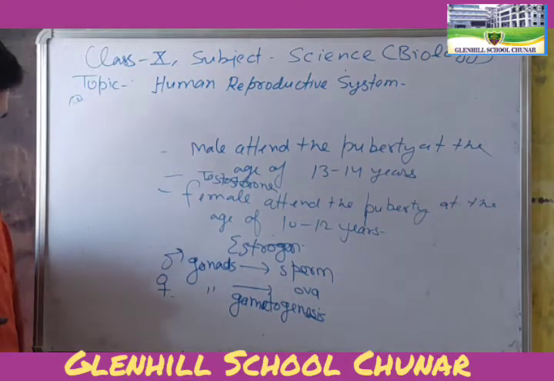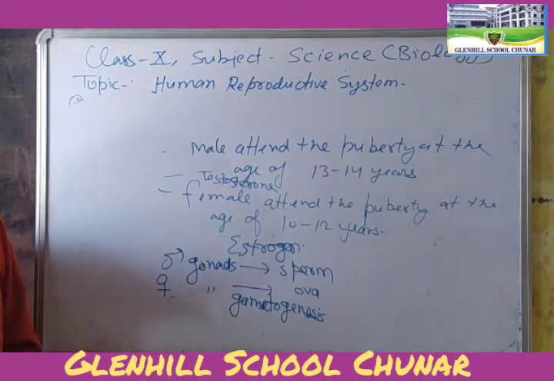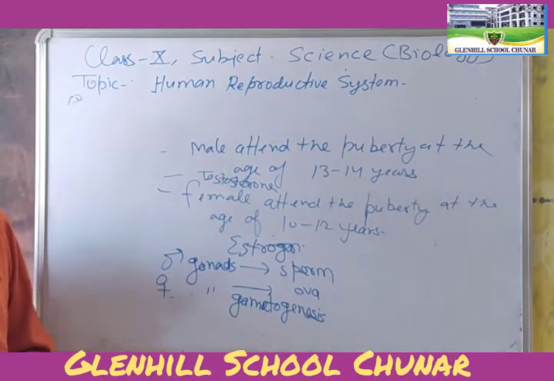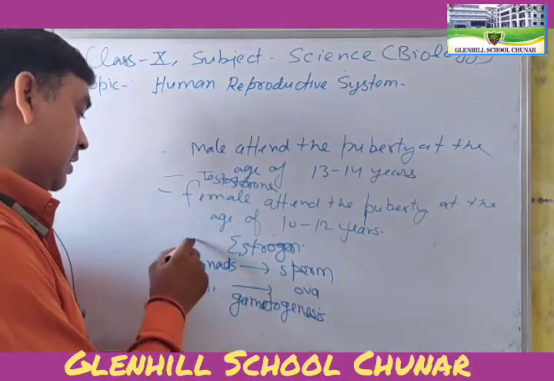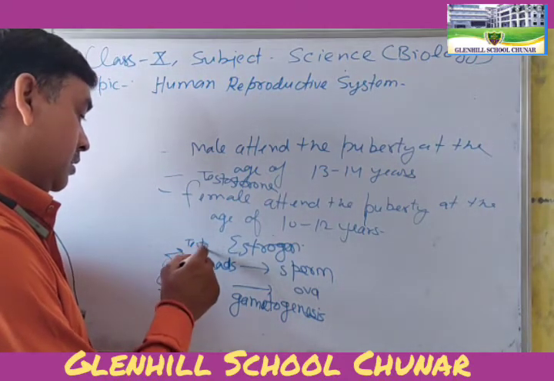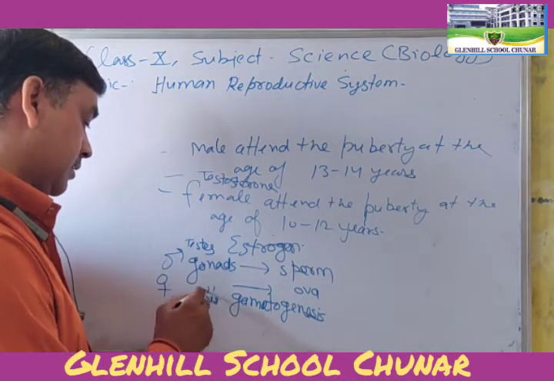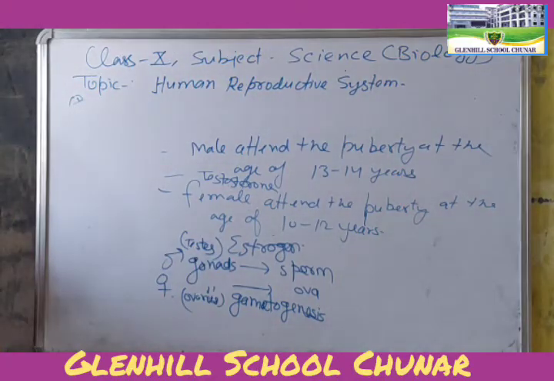The ovary forms ova after gametogenesis, and the testis forms sperm. Okay, so the male gonad is the testis and the female gonad is the ovaries. This is the testis and the ovary. Testis and ovaries. Okay.